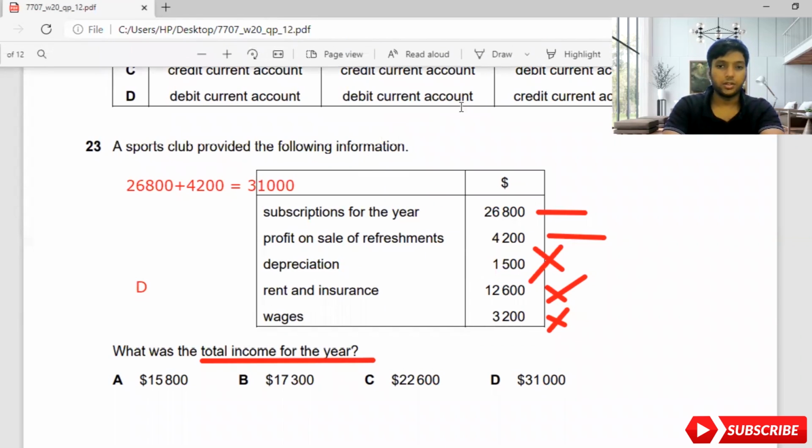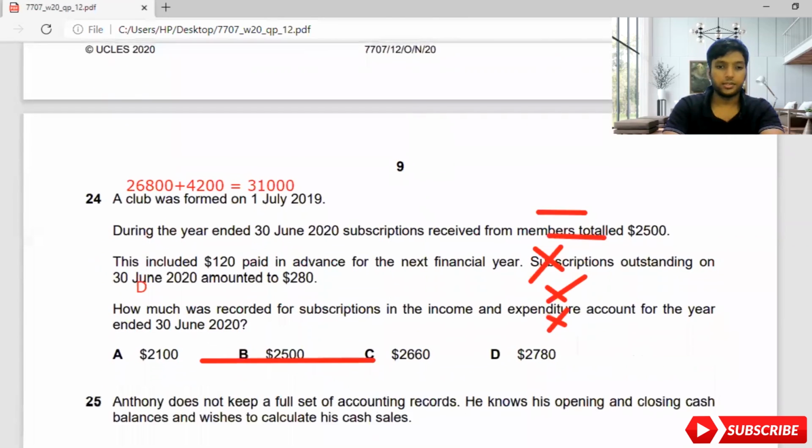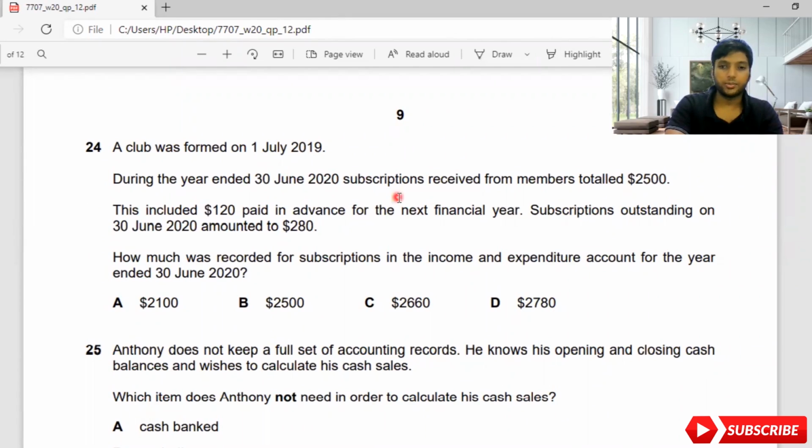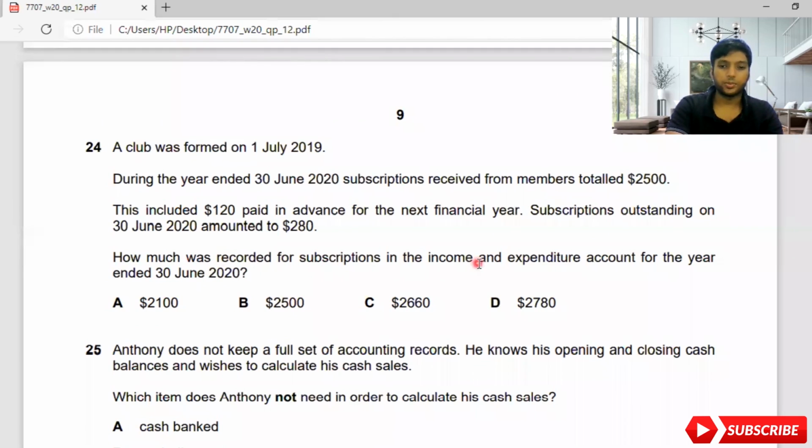So what is the 24th? I'll erase this. It's a good question, I think. A club was formed on 1st July 2019. This year ended 30th June 2020. Subscription received from members total 2,500. This included 120 paid in advance for the next financial year. Subscription outstanding on 30th June 2020 amounted to 280. How much was recorded for subscription in the income and expenditure account for the year ended 30th June 2020?